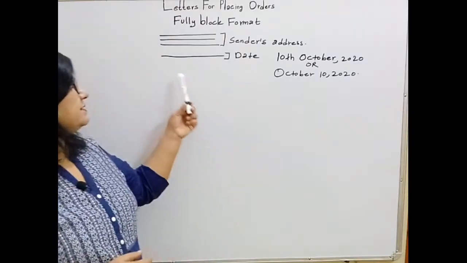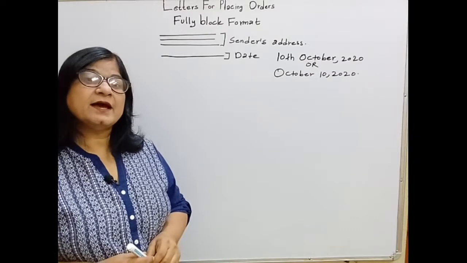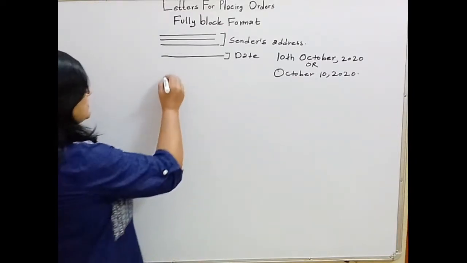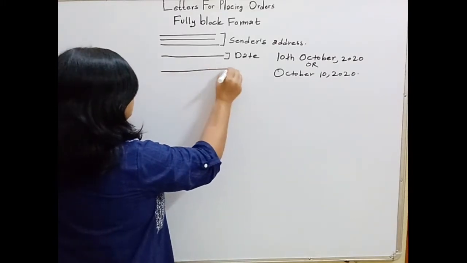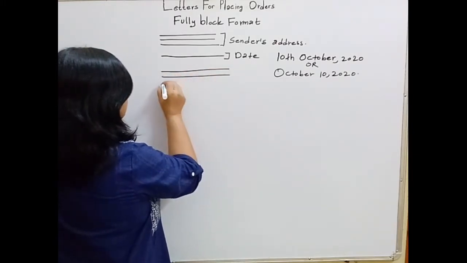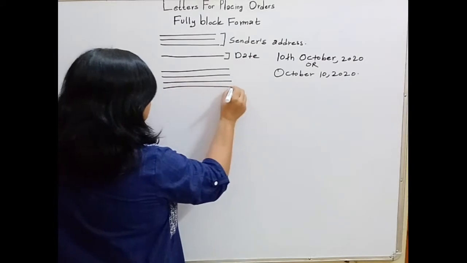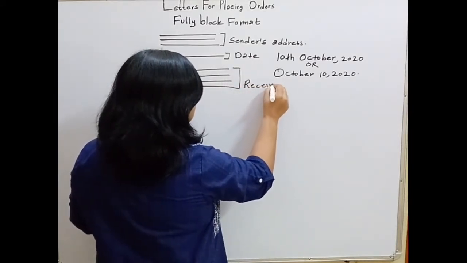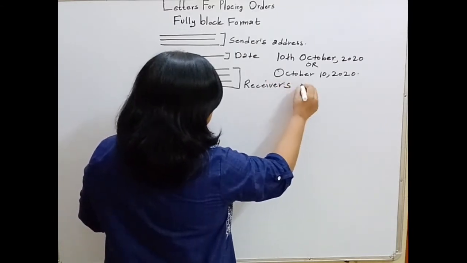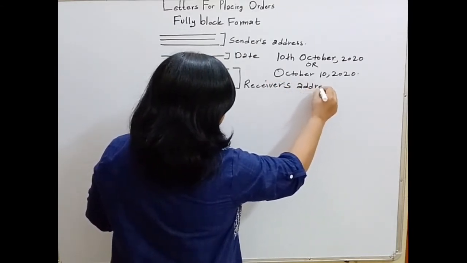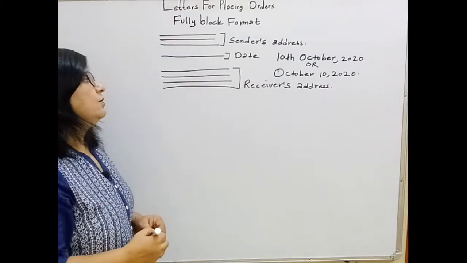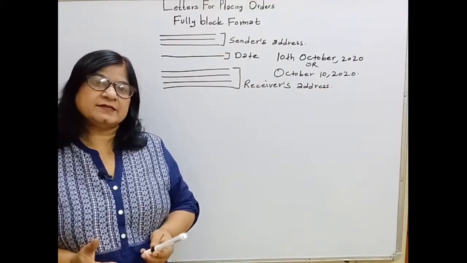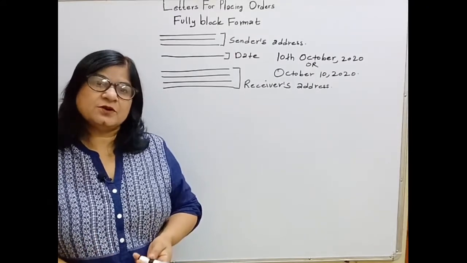After writing the date, again we'll leave a line blank and we will write the third part, that is the receiver's address. When you write the receiver's address, remember that we are writing a letter for placing orders.